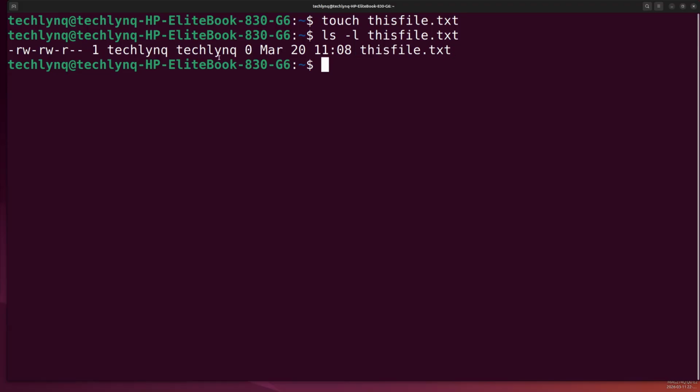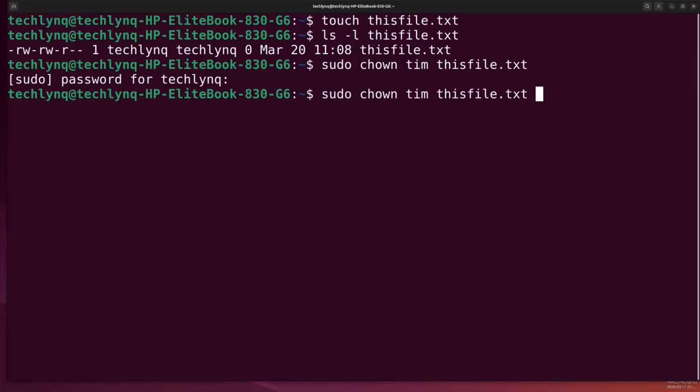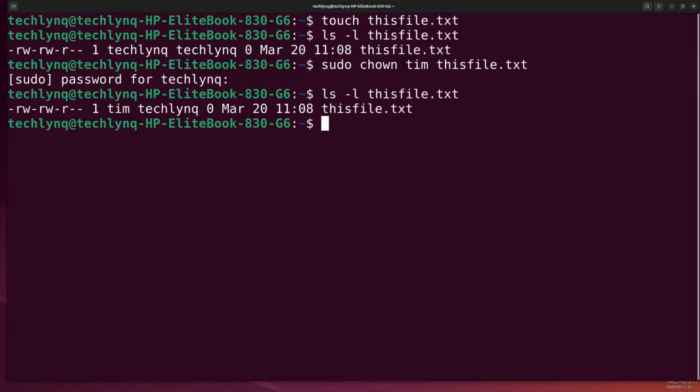So what we want to do now is to change the ownership of this file and give it to someone else. For example, let us use sudo and use the command chown, change owner. So let us give this ownership to team, then the name of the file. It's asking me for my credentials. Now let us check the file again.